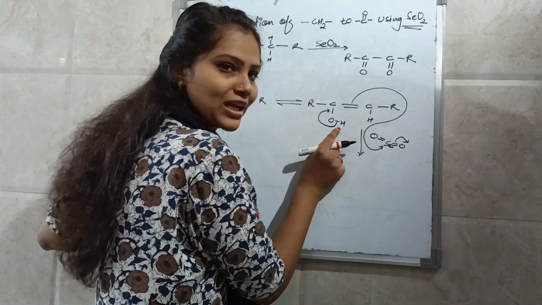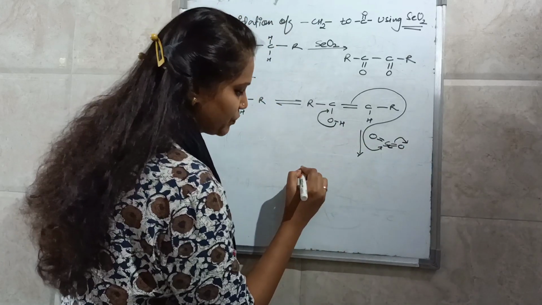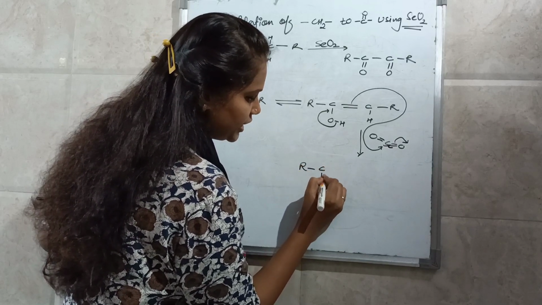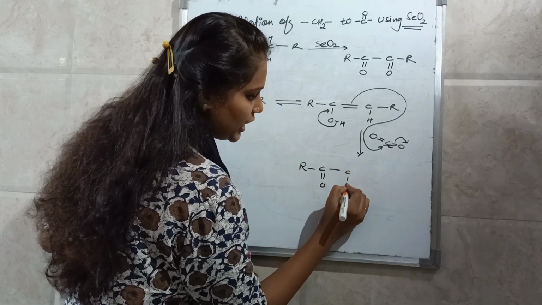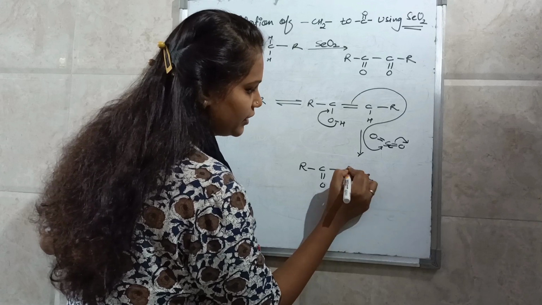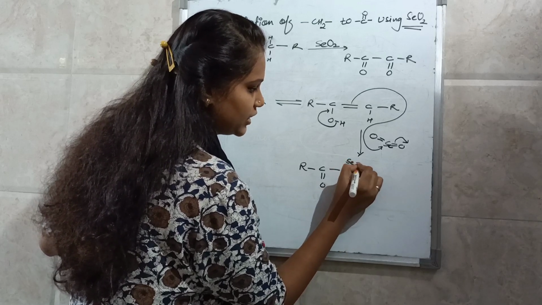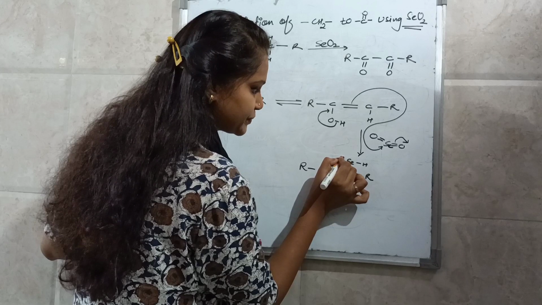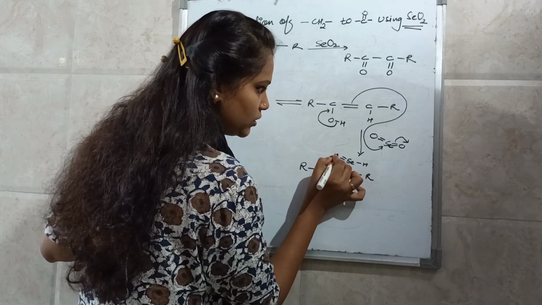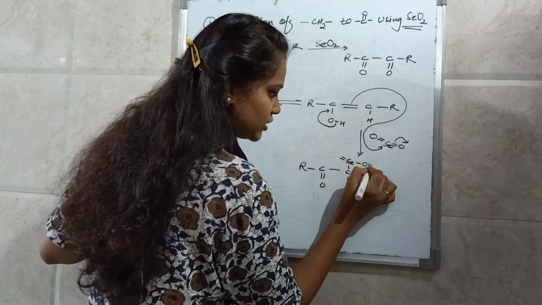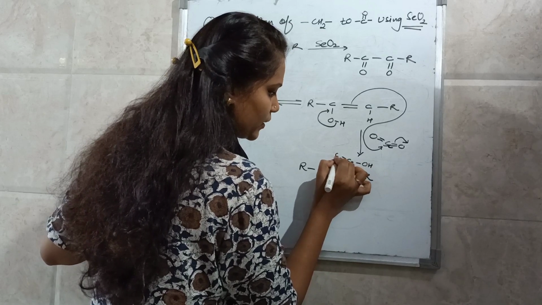This O minus will abstract this proton and convert it into OH. Now see R, C double bond O, C H and then R and then selenium H, then double bond selenium OH and then double bond O.